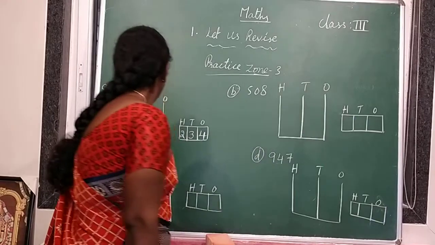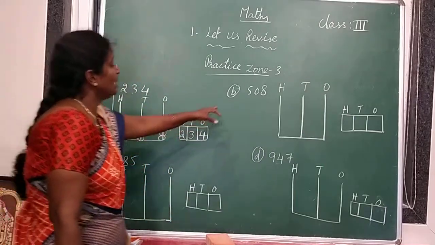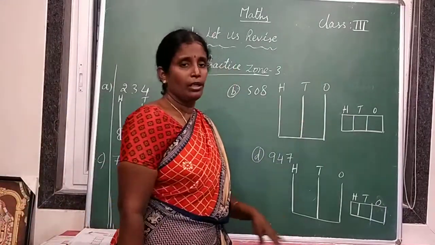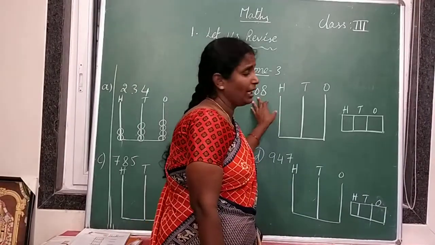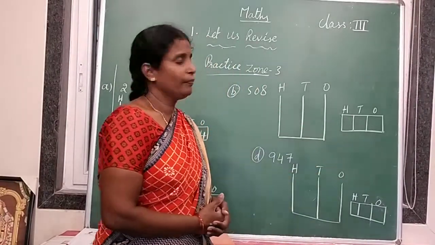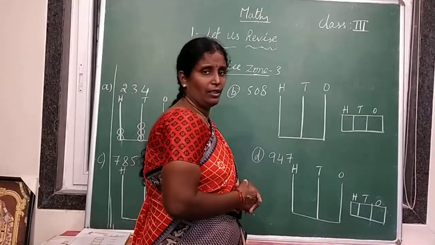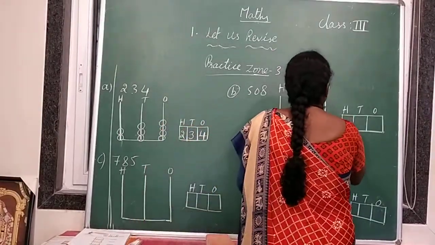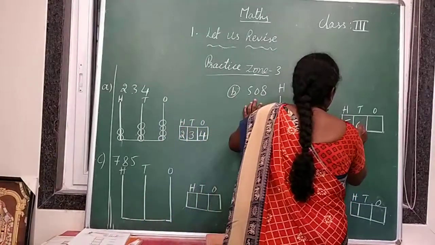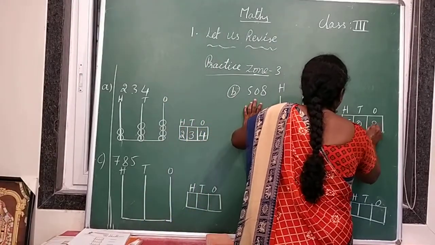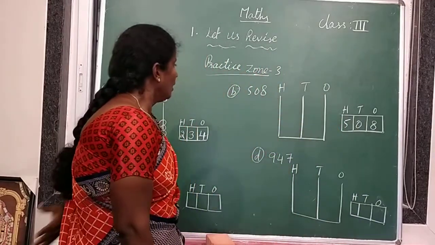Now represent the second one on the abacus. Before representation, write this number in the place value table. Here how many hundreds are there? 5 hundreds. How many tens are there? 0 tens. And how many ones are there? 8 ones. Okay?